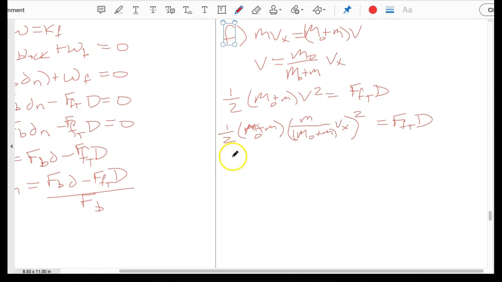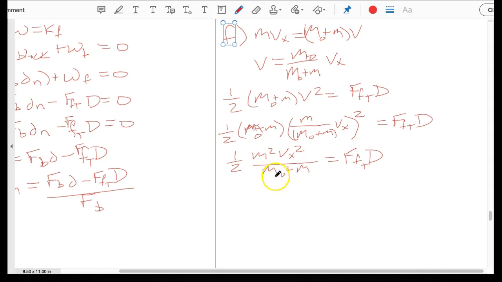Go through, do your math. You're going to end up with 1/2 of m squared V_x squared over big M plus little m, and that is equal to the force of friction times d.